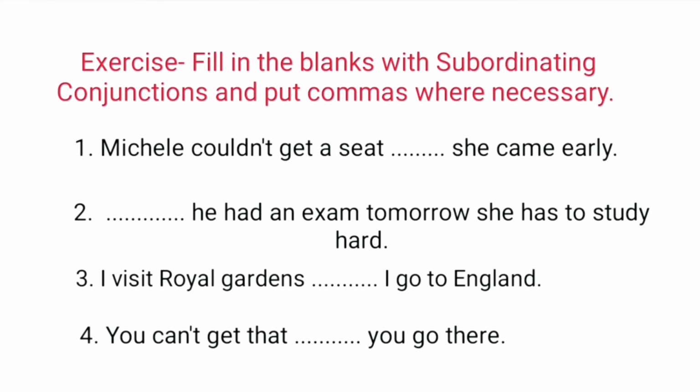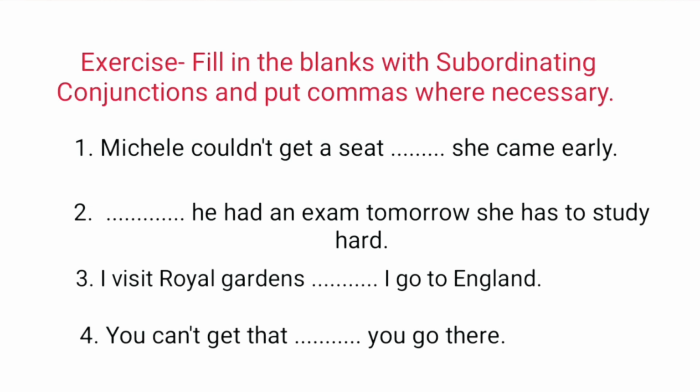Second, dash, she had an exam tomorrow, she has to study hard. We'll put because here: because she had an exam tomorrow, comma, she has to study hard. We have put a comma after tomorrow because of the sequence of the sentence, that is conjunction, dependent clause, comma and independent clause.